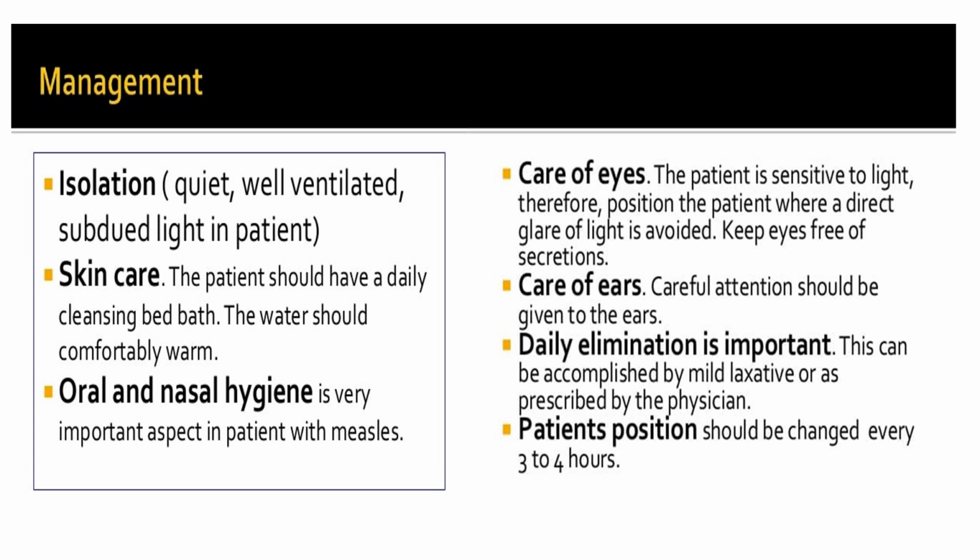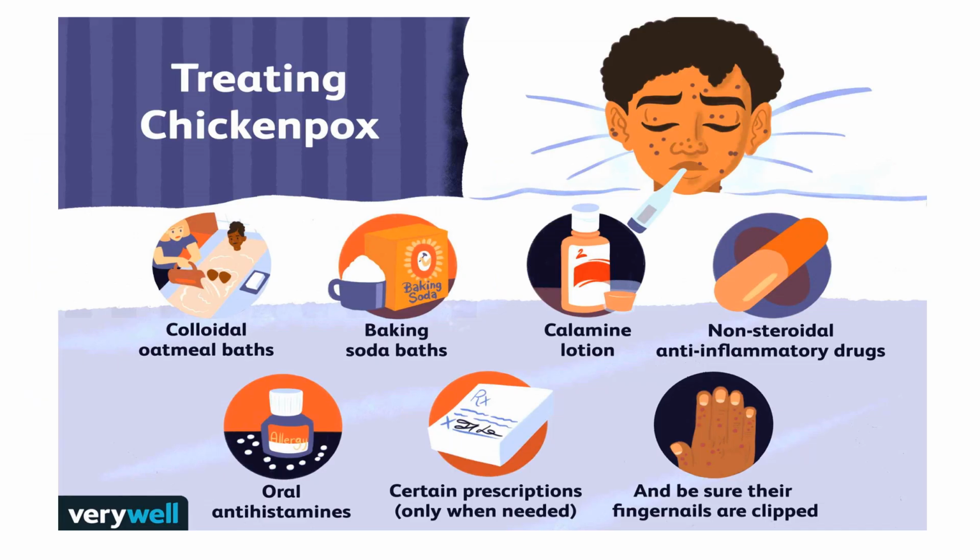Daily elimination is important. This can be accomplished by a mild laxative or as prescribed by the physician. Constipation should be avoided. In case of chickenpox, the management is the same, but because of scab formation and exfoliation in chickenpox, it causes itching of the patient.